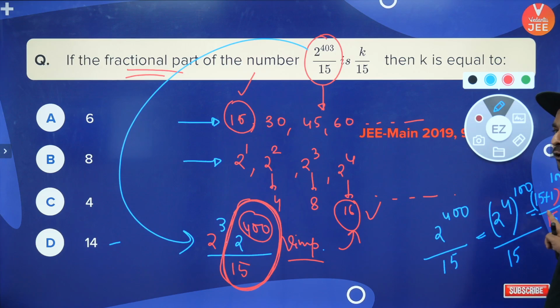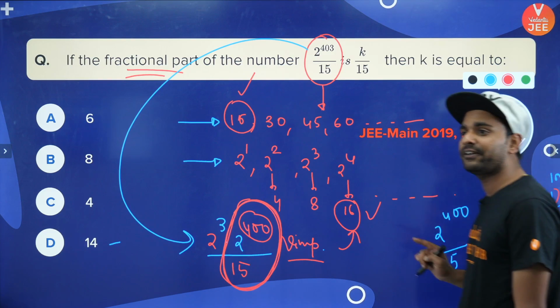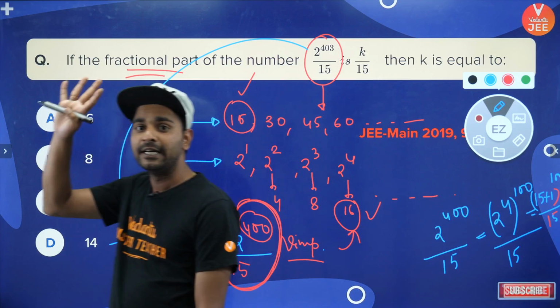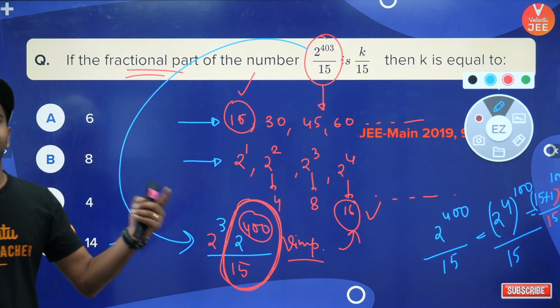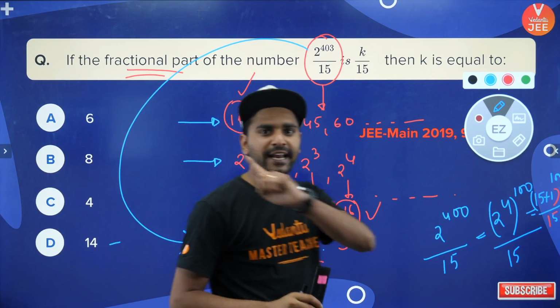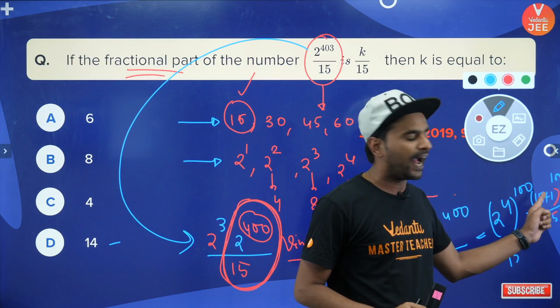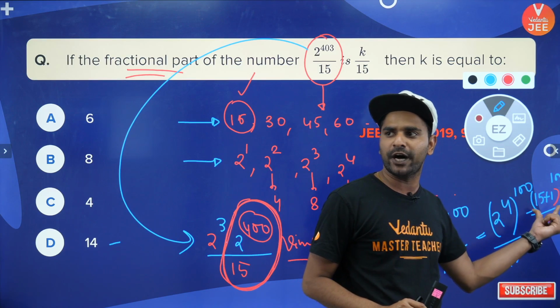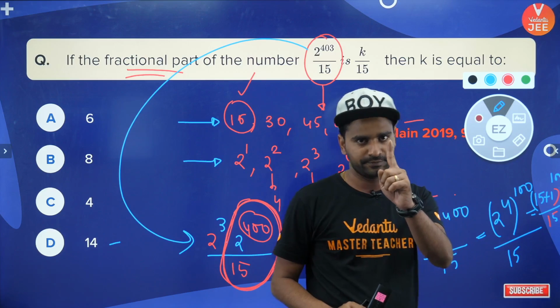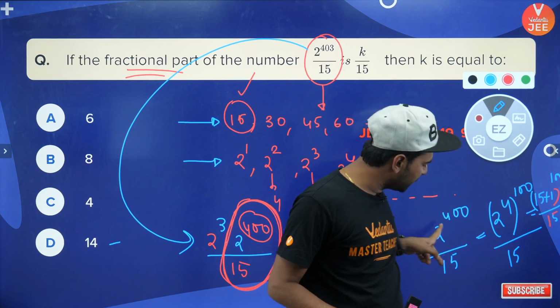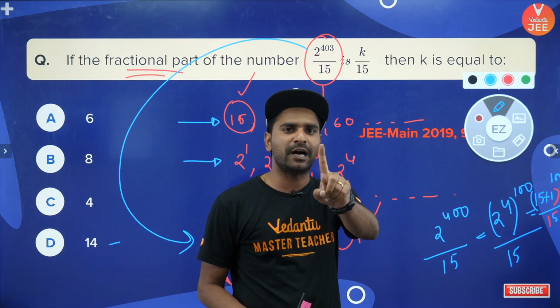Now in the numerator I can apply binomial theorem, 15 plus 1 to the power 100. तो सारे के सारे टर्म्स में प्लस ही आएगा, एक टर्म को छोड़ के सारे के सारे टर्म्स में 15 होगा, एंड जिस टर्म में 15 नहीं होगा न्यूमरेटर में, that will be 1 only. Right or not? So when you do this division, your remainder will be coming out to be 1.